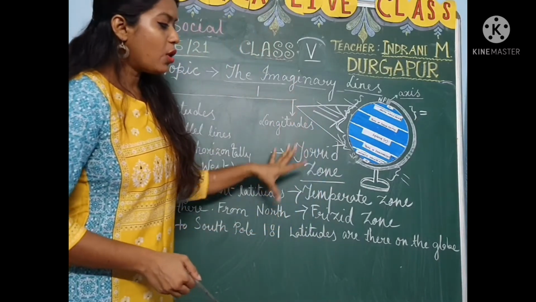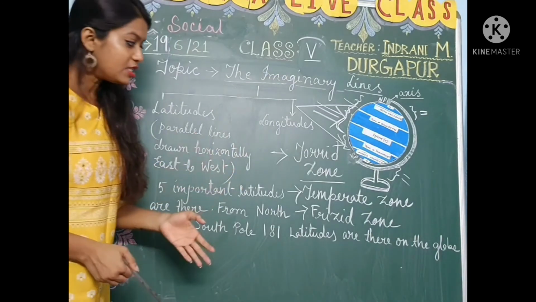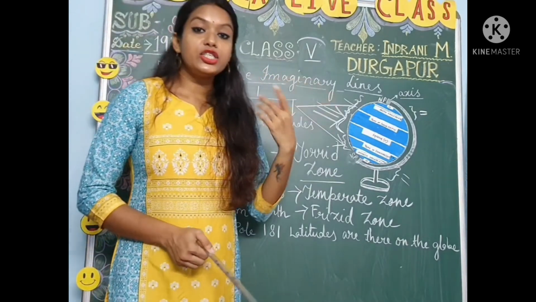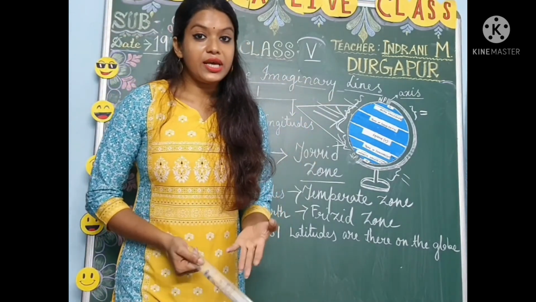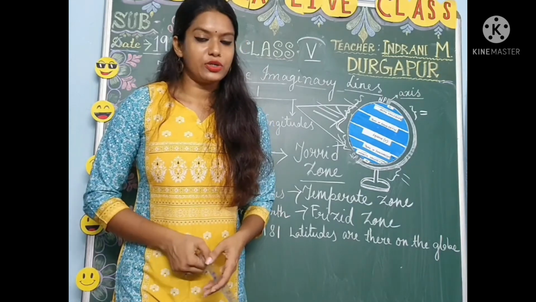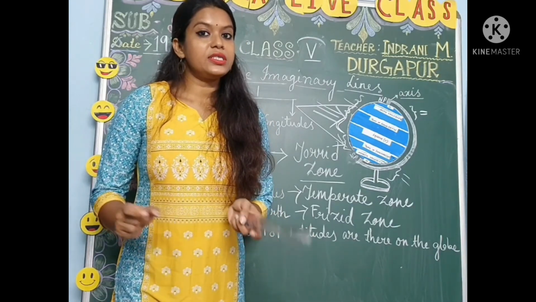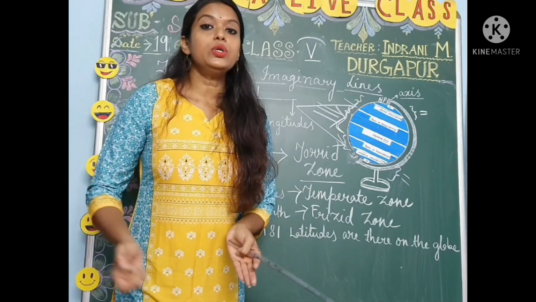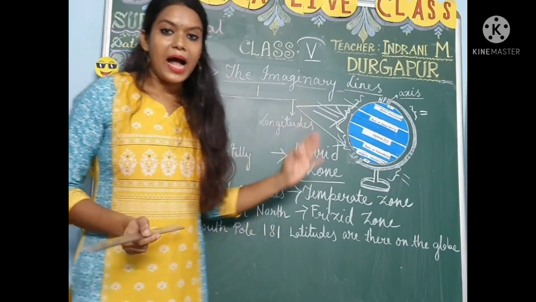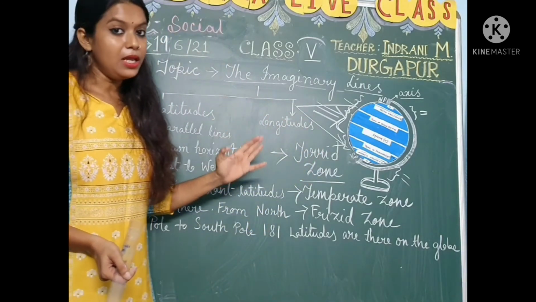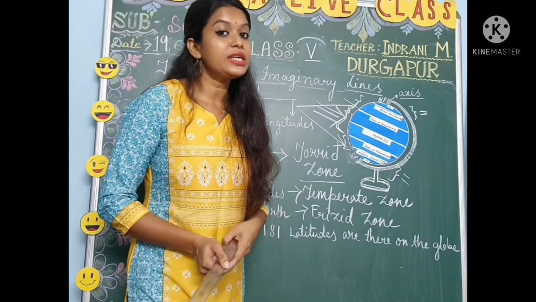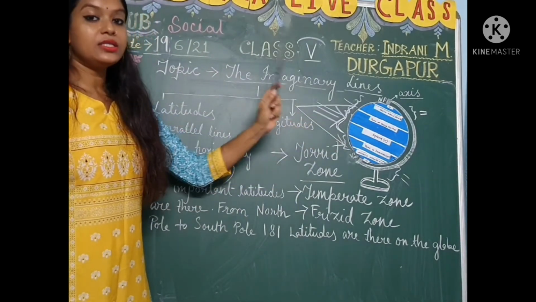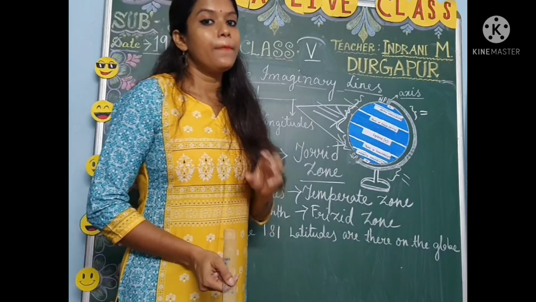Okay. So this was all about latitudes. We have discussed today what are called imaginary lines. These lines are actually drawn by the imagination of the cartographer. Who are the cartographers then? The cartographers are those who study maps and locations, and who make these maps and globes. Okay, the people who make maps and globes are called cartographers. So they created these imaginary lines only to locate places properly.